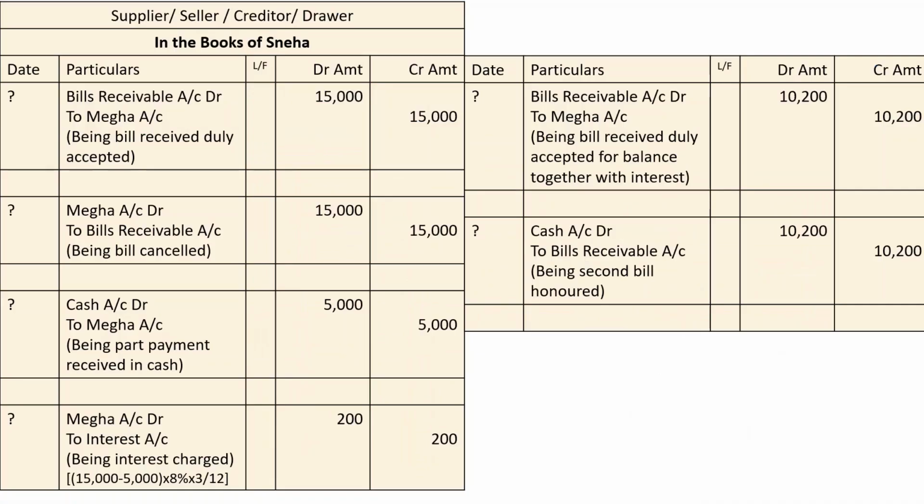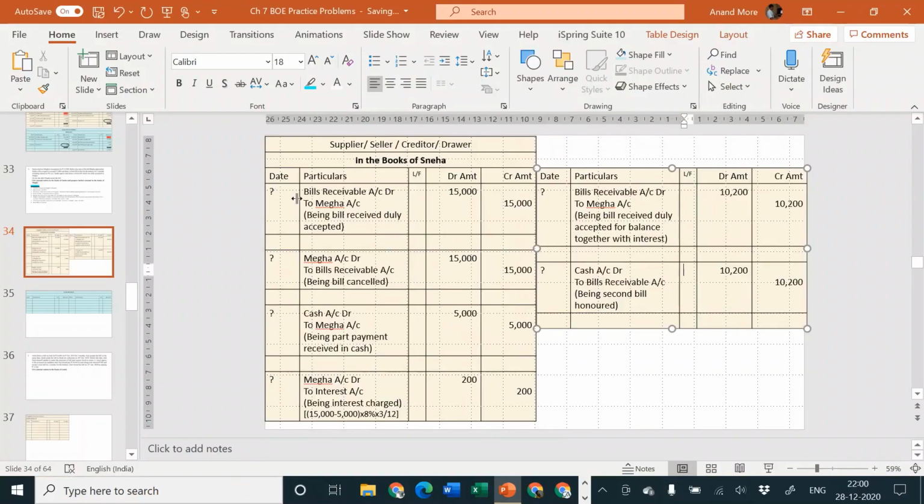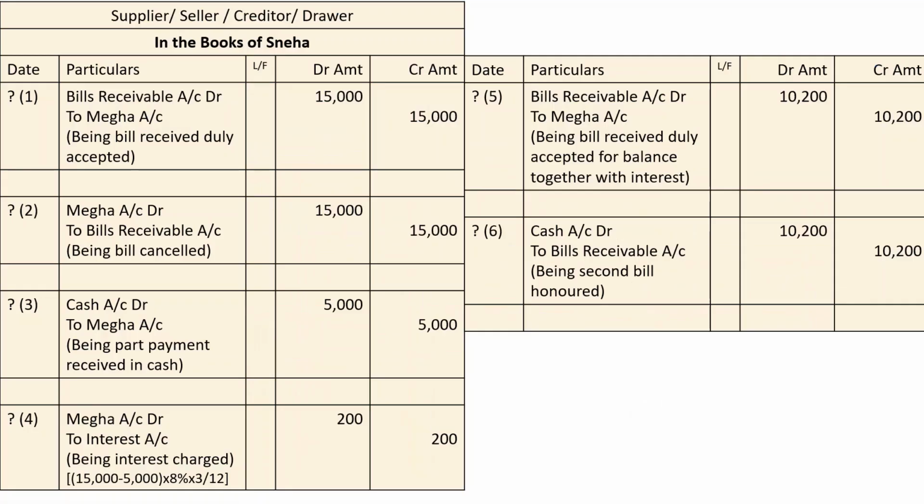Let me show you the screen. This is the entire screen for you. This is how the entries are passed. Just for your convenience, I am writing the journal entry numbers here. This is entry number 1, entry number 2, entry number 3, entry number 4, entry number 5, entry number 6. That's all. So these are the points which we are required to keep in mind.